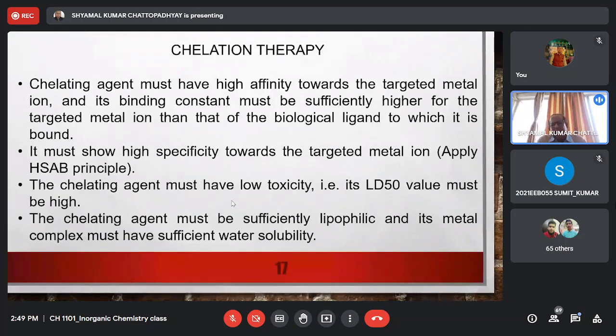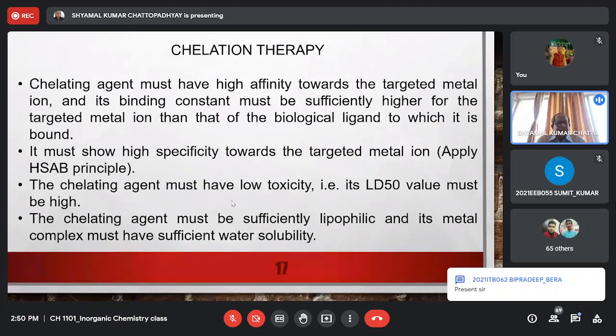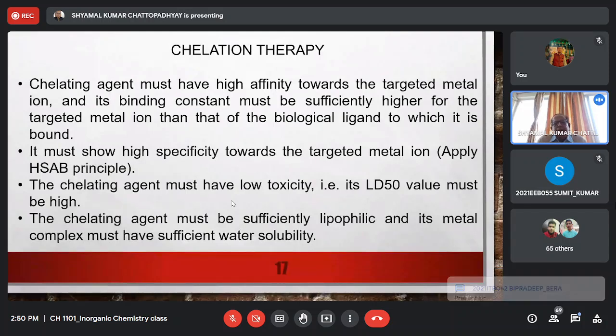And finally, the chelating agent must have sufficient lipophilicity so that it can enter the cell membrane easily and go inside the cell. And then once it has attacked the desired metal ion and complexed it, you also demand that the metal complex of the chelating agent must have sufficient aqueous solubility so that it can be excreted from the body.